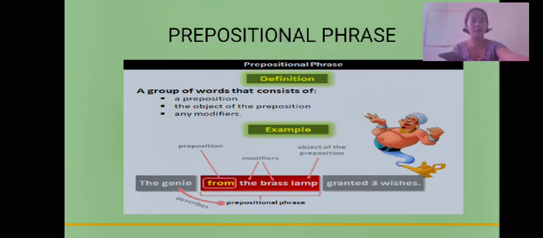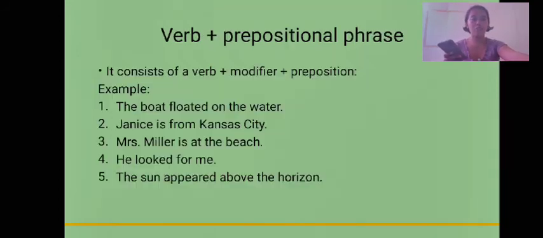We have here an example: "from the brass lamp." The preposition there is from, the modifier is "the brass," and the object of the preposition is lamp. So we'll just move on to the main topic, verb plus prepositional phrase.